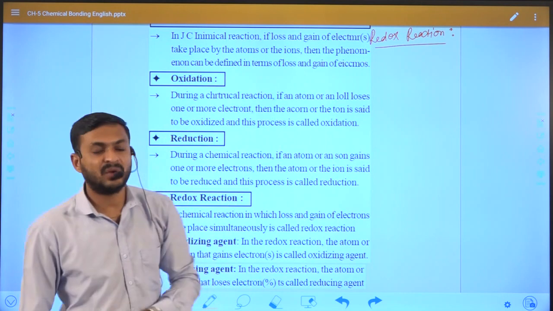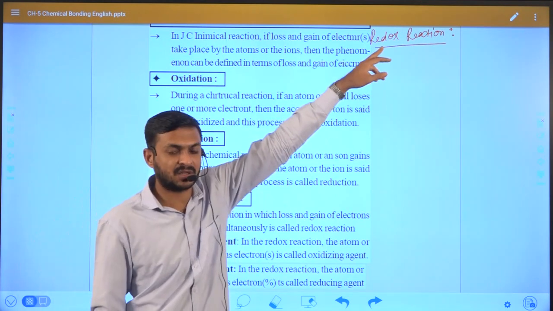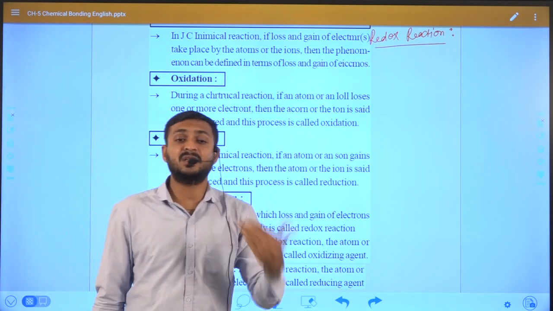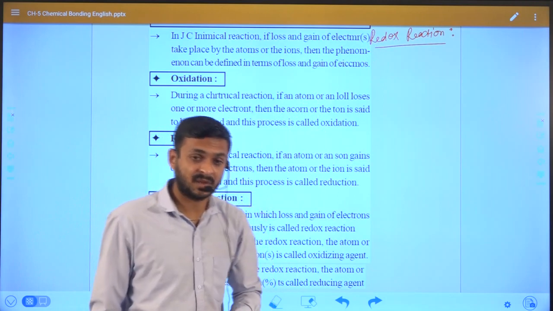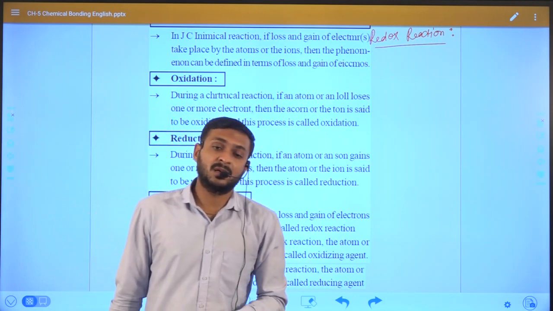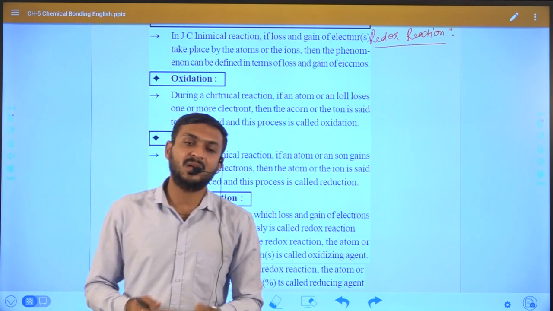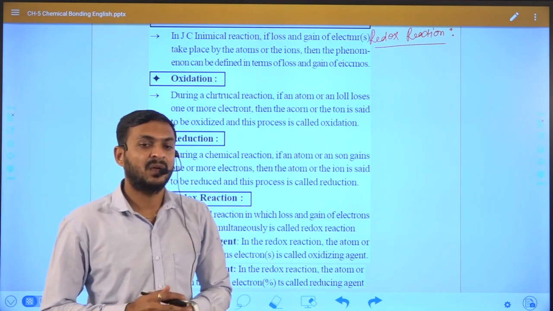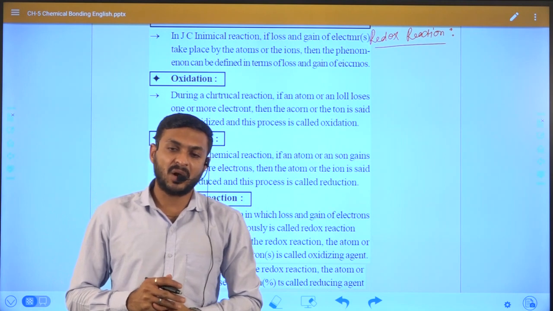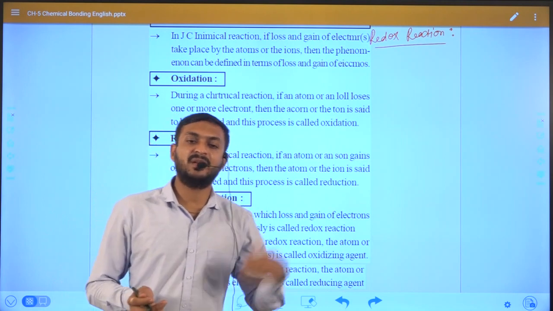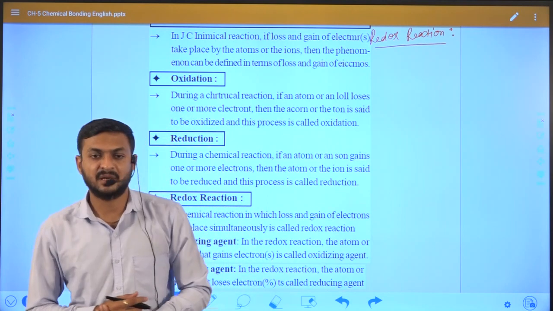So before understanding redox reaction, let us discuss what oxidation is and what reduction is. We are all familiar with the words oxidation and reduction. We already studied them in our previous standard as well, right?